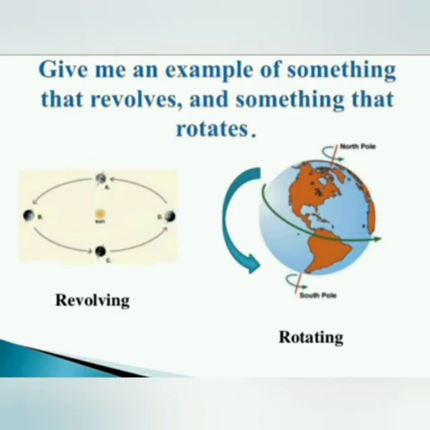Give me an example of something that revolves and something that rotates. Here we have the rotation of the earth, which shows rotating, and here you can also give the example of a top. To show revolving, we have the picture of the movement of the earth around the sun, that is revolution.